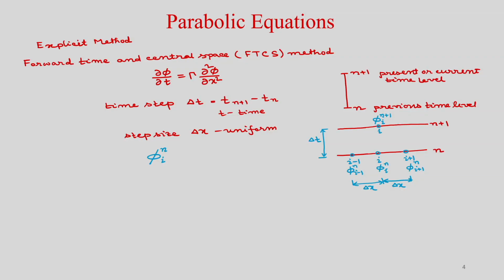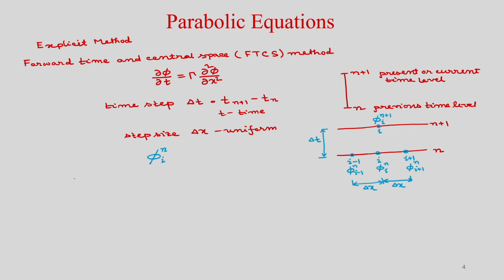So, now with this discretized grid you can see that we can write these governing equations. If you have a time derivative, which is the first derivative of phi with respect to time, to discretize this first derivative we will use the forward time finite difference approximation.